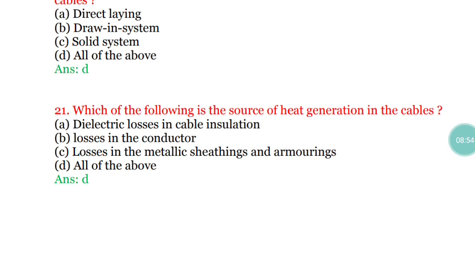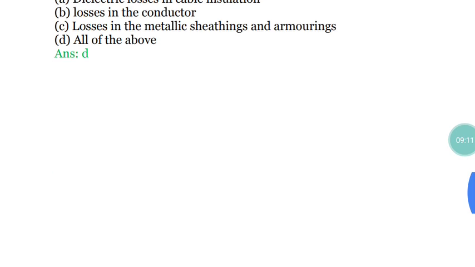So which of the following is the source of heat generation in cables? All of the above. That is dielectric losses in cable insulation, losses in conductor as well as losses in metallic sheathing and armouring. So these are the sources. Because of that, heat is generated in cables. Option D is the right answer. Next, question number 22.